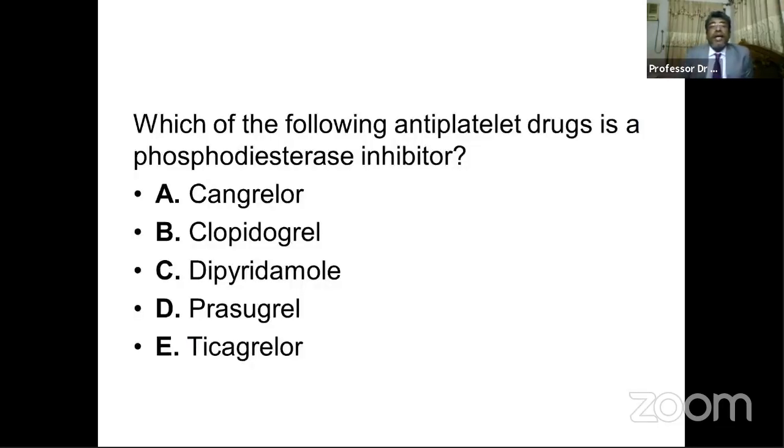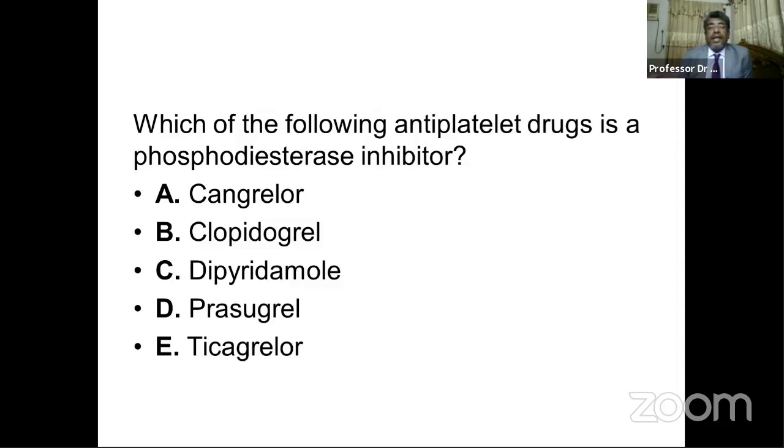So now we move to another question. Which of the following antiplatelet drugs is a phosphodiesterase inhibitor? We all know that there are several antiplatelet groups that act to inhibit platelet aggregation as well as platelet activation, and they act at different sites of action on the platelets. So their mechanisms of action are in different ways.